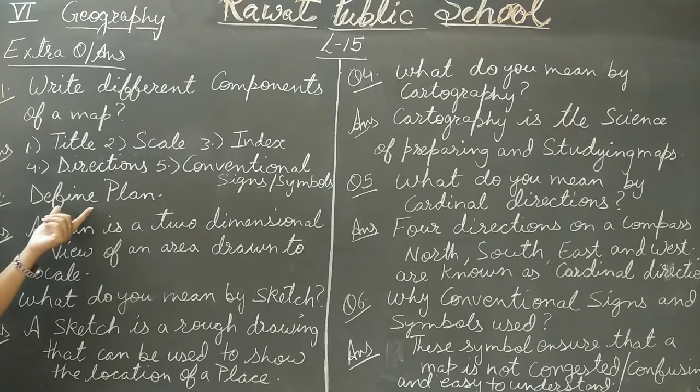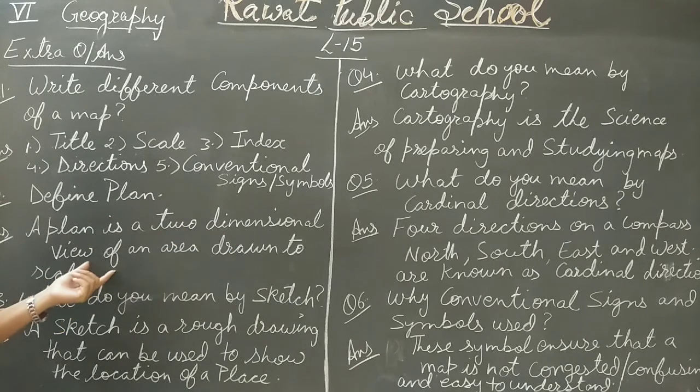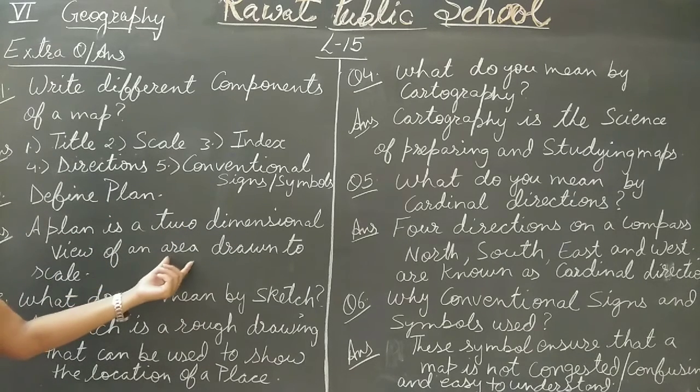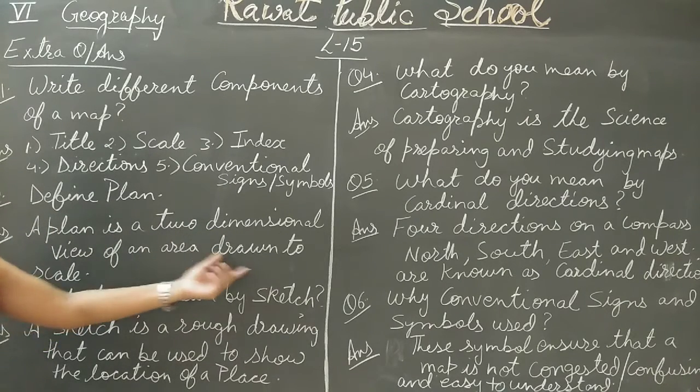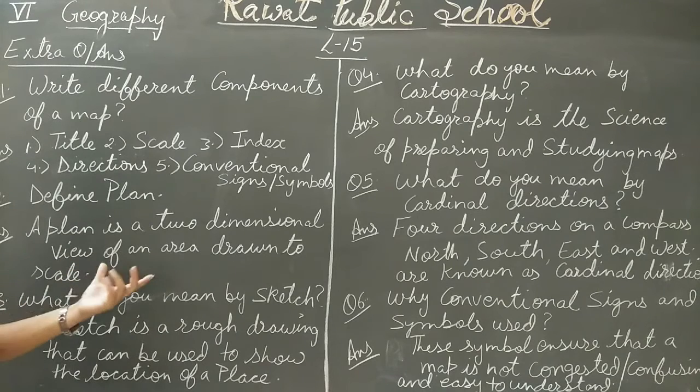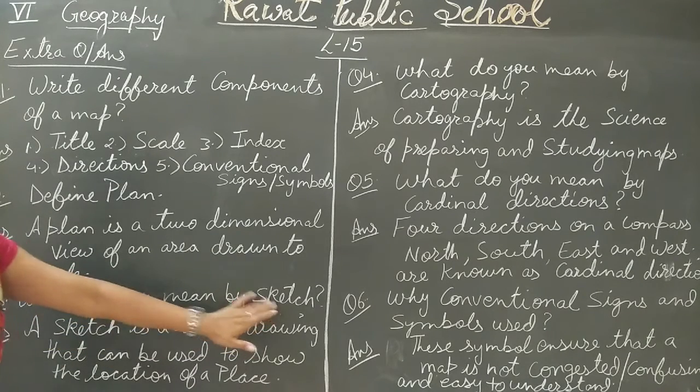Now next question is define plan. Now what is plan? A plan is a two-dimensional view of an area drawn to a scale. Now again, what is plan? Plan is a two-dimensional view of an area drawn to a scale. Two-dimensional. Then what do you mean by sketch?